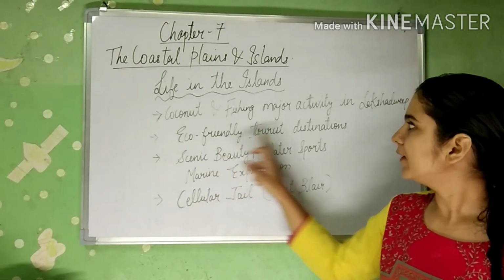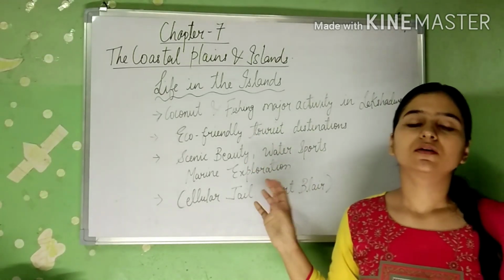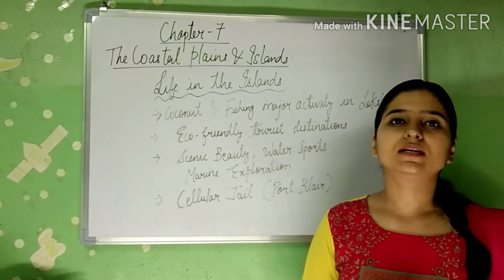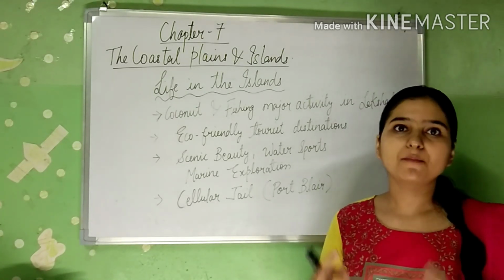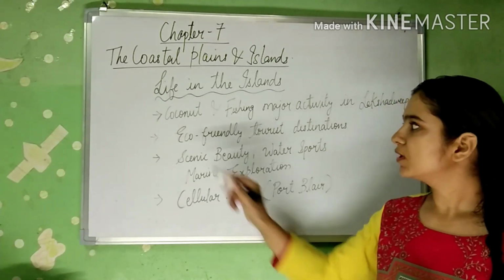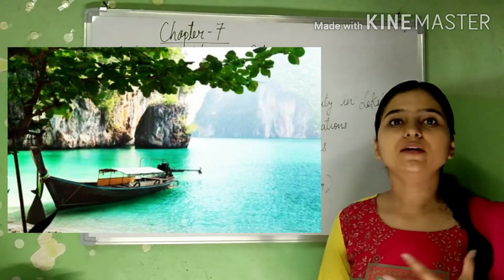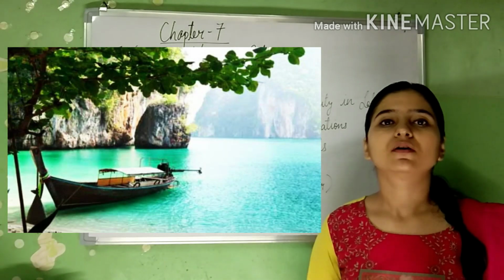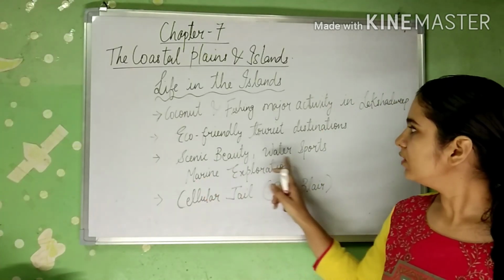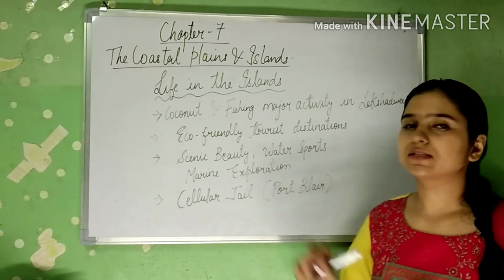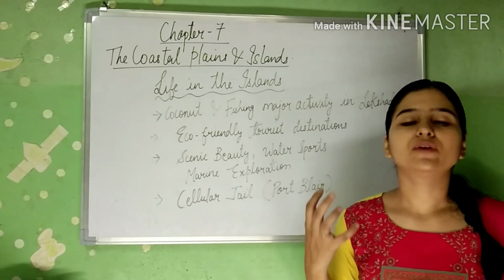Next, eco-friendly tourist destination. See, the islands are eco-friendly. That means very less pollution, no noise, and a very calm place. So it has become an eco-friendly tourist destination. People like to visit these islands during their free time. Then scenic beauty, water sports and marine exploration. These are the main attractions of our island group.